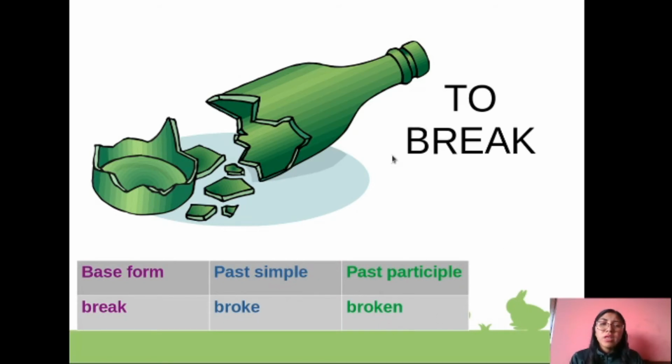Okay, that is the infinitive form. As in Spanish, la forma infinitiva: to break, romper. The base form break. You can use the base form in present, in past simple broke, in past participle broken. Okay, so repeat with me: break, broke, broken. Okay, for example, I broke a barrel. Okay, I am speaking about the past. I broke.